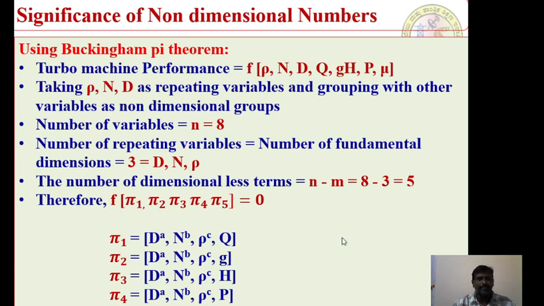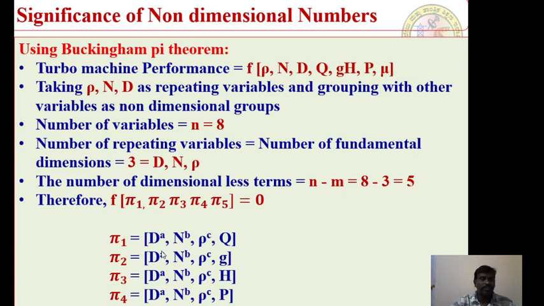Therefore, I will group this using the concept of Buckingham pi theorem. Pi 1 is given by: the first 3 should be the repeating parameters followed by 1 variable. Yes or no? So in this case, how many variables are available? There are 8 variables available. The number of fundamental dimensions should be 3. Therefore, the number of dimensionless terms should be n minus m. It should be 5. I must get 5 non-dimensional numbers.